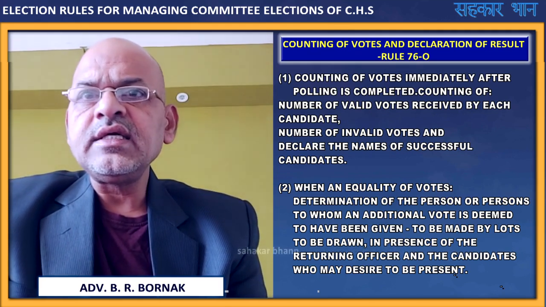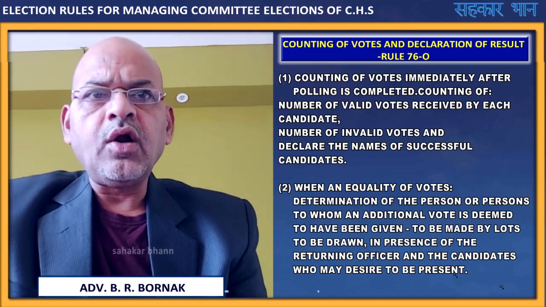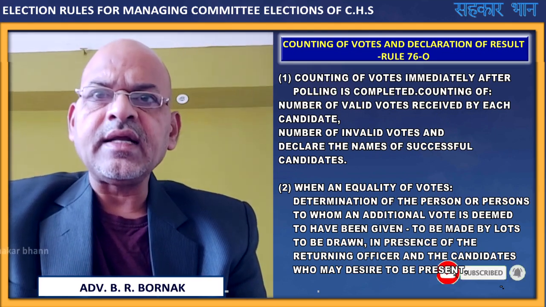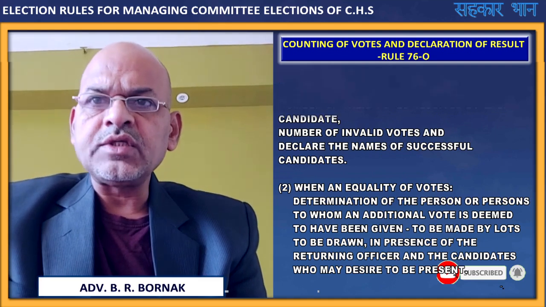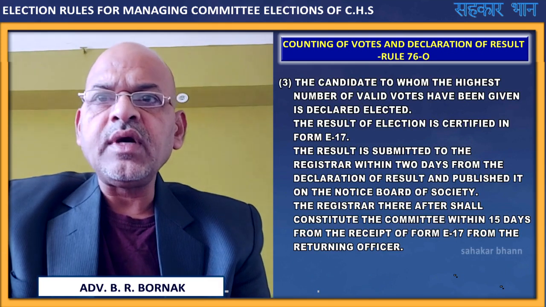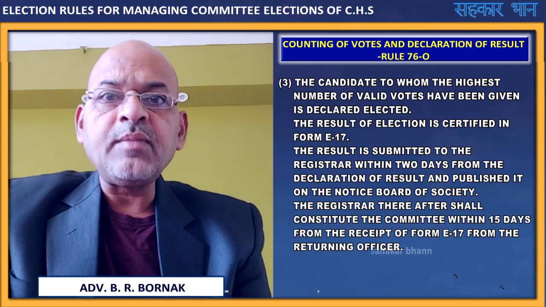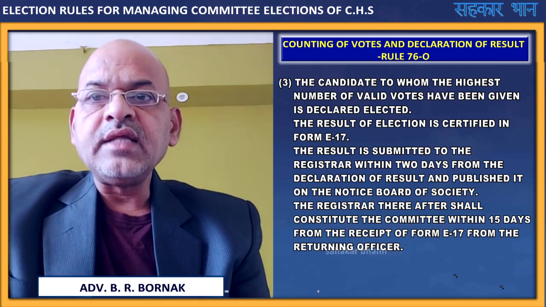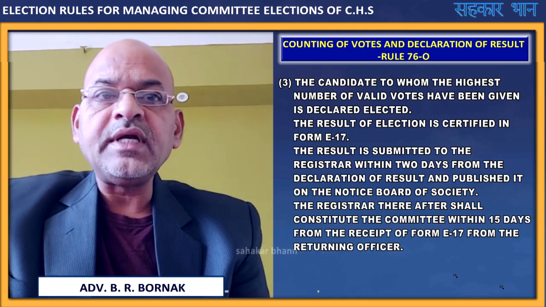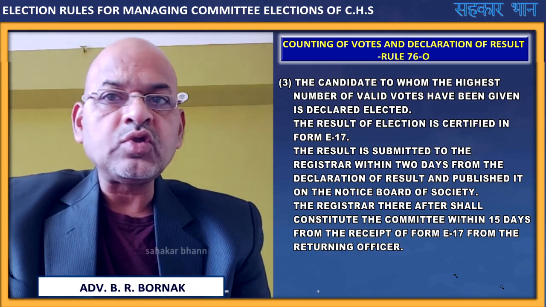That candidate is deemed to have been allotted that additional vote, and he is declared as elected in case of equality of votes. The candidate to whom the highest number of valid votes have been given is declared elected. The result of election is certified in form E17. The result is submitted to the registrar within 2 days from the declaration of result and published on the notice board of the society.